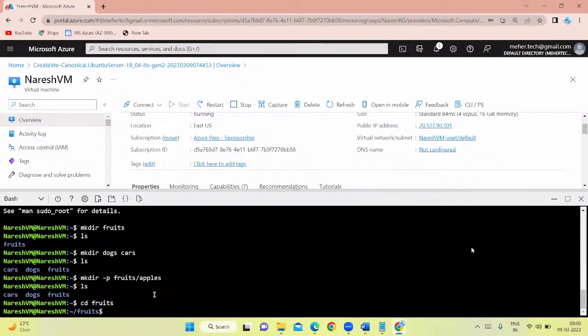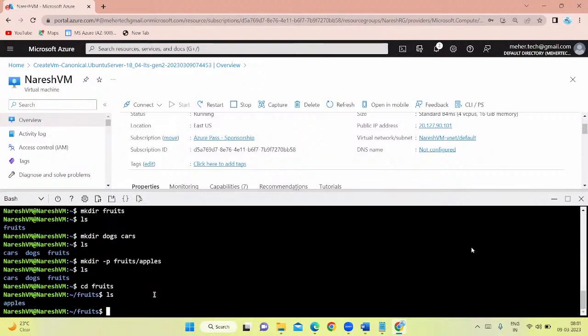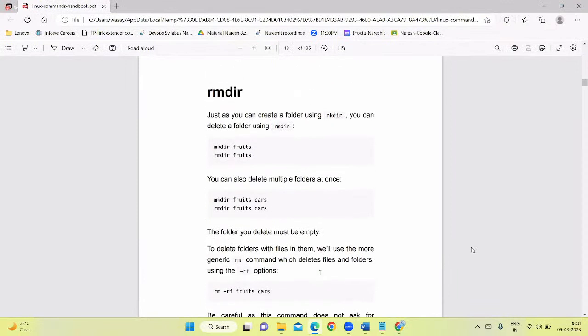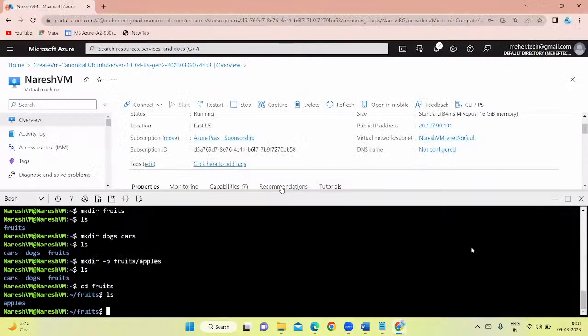You came inside this fruits folder. Now if you say list, then you will find apples folders here. See, apples folder. Okay, fine. Is that clear, guys? Now in the same way, if you want to delete something, all these commands are there. Just as you can create a folder using make directory, you can delete a folder using rmdir also. If you want to say here rmdir apple, then apple folder will be deleted here.